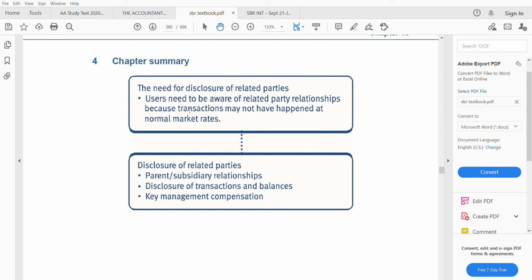And what are the disclosures? The parent-subsidiary relationship must be disclosed. Also the transactions and balances you need to disclose. Also the key management compensation. You need to break it down into categories. So that's it for IAS 24.